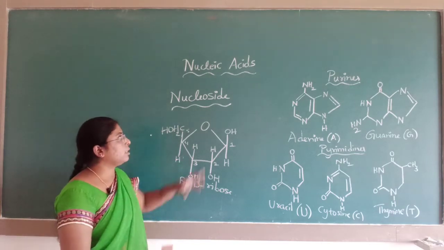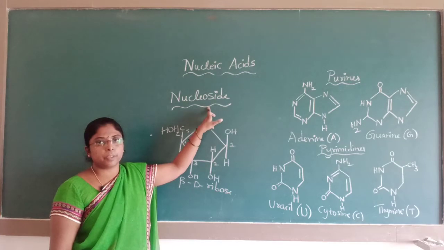Nucleosides are the condensation product of a base and a pentose sugar.